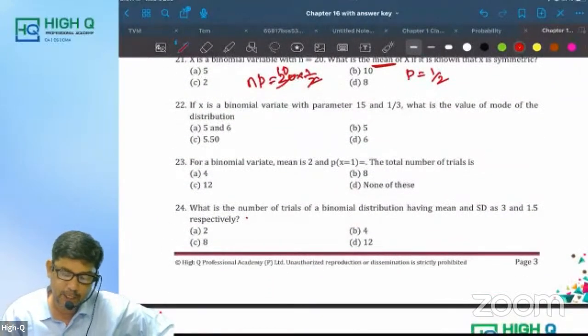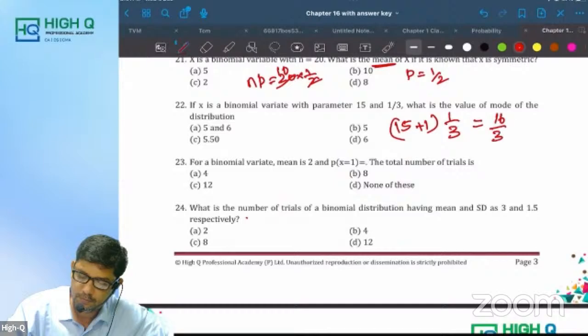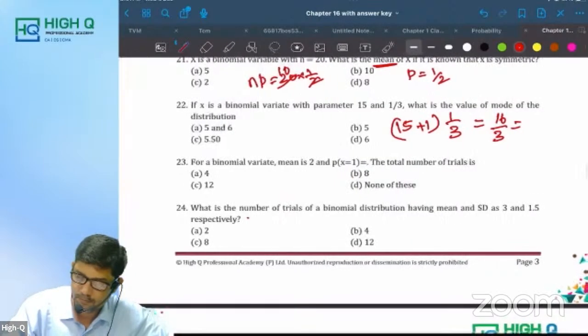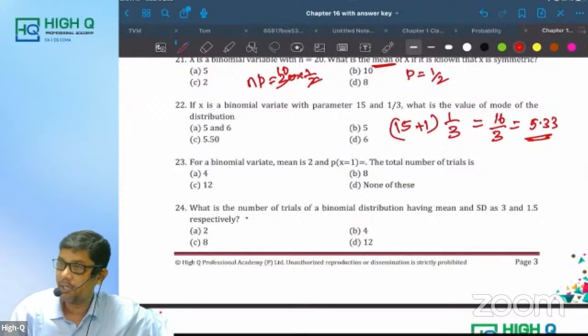If x is a binomial variate with parameters 15 and 1 by 3, what is the value of the mode of the distribution? So it is non-integer. Therefore, what is your answer, my dear? 5.